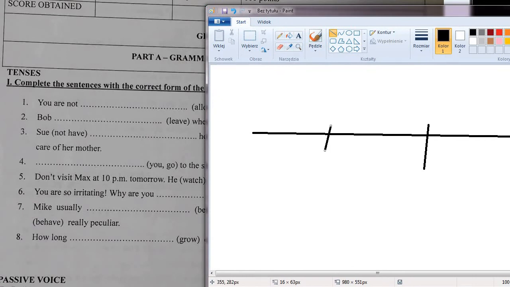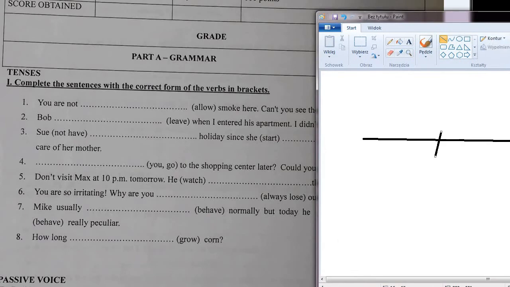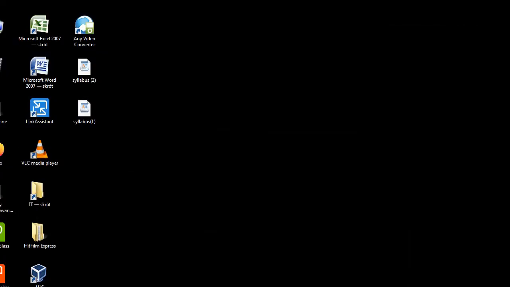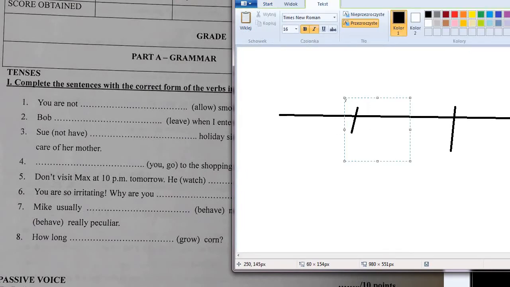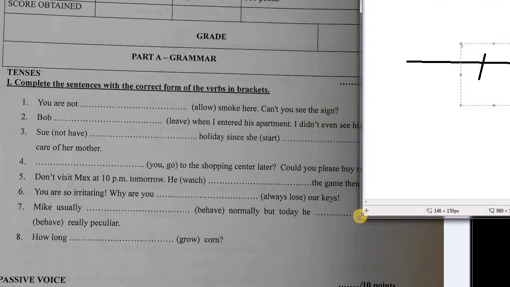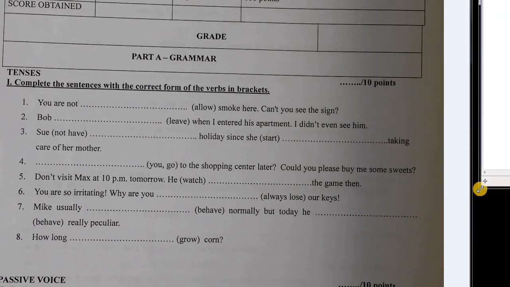The first one is Bob leaving, and the other one is the fact that somebody didn't see him. So which one is which? Well, if Bob leaving happened earlier, we have to say Bob had left. Okay, so Bob had left when I entered.